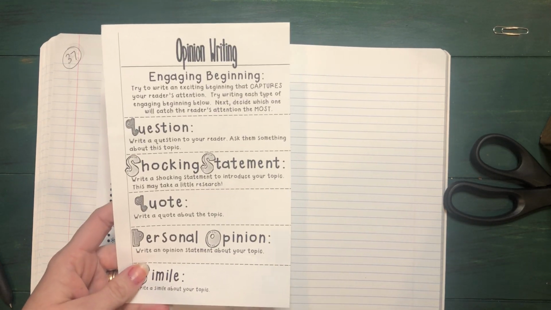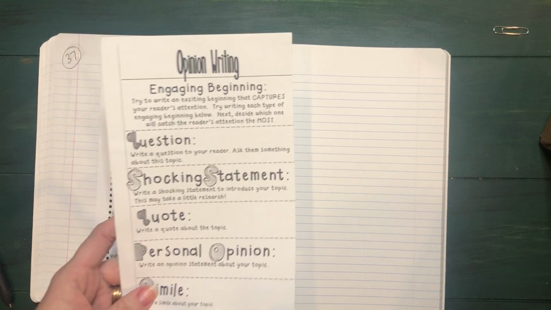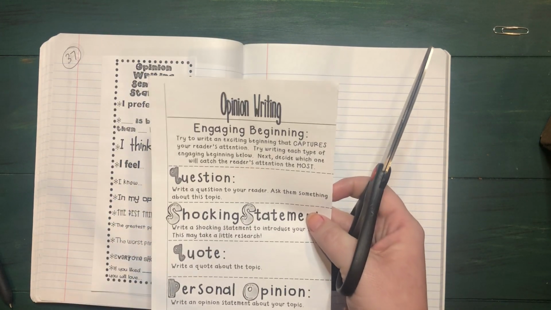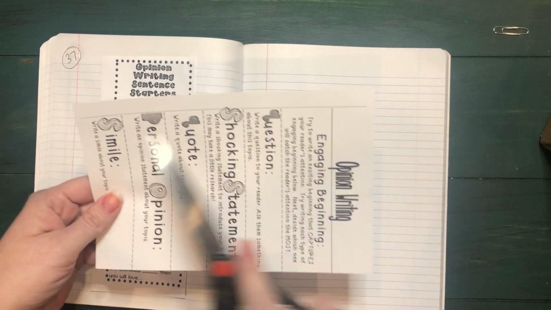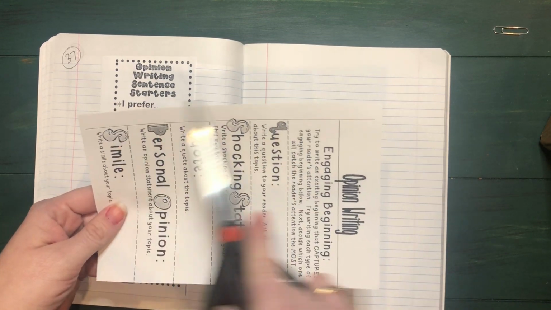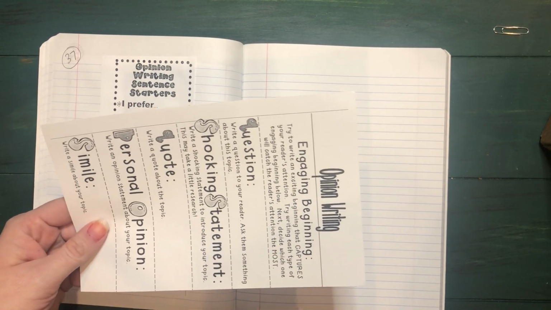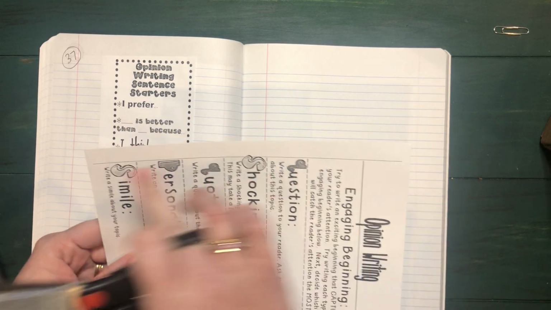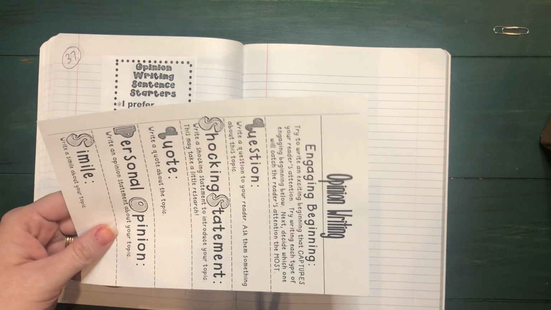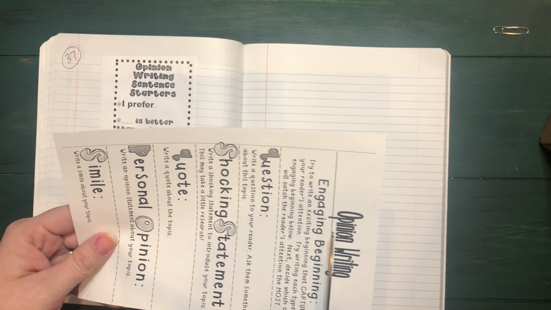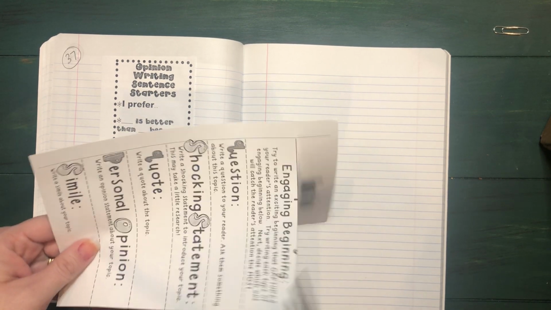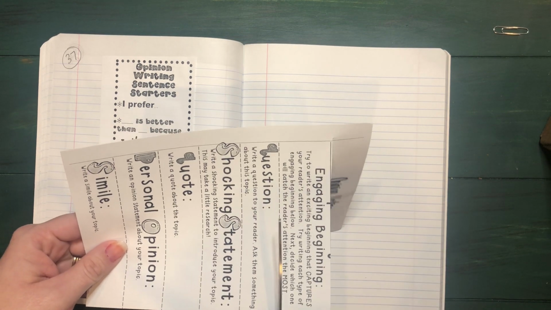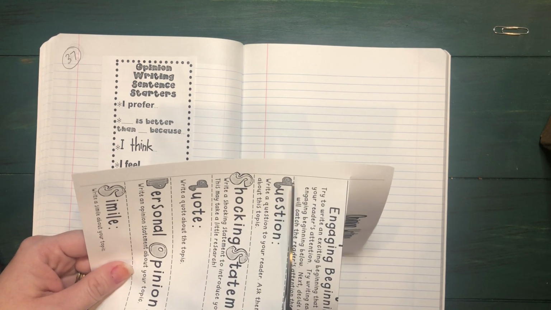So this is where you're going to need your scissors. This is going to be a flip book that you're going to complete during your classwork independent time. So you're going to turn it to the side. This white section is going to be the part you do not cut. So you have a piece that keeps all of these together to keep your flip books. So we're going to go ahead and cut on the straight lines, but stop before we get to the edge. So go ahead and get those cut.